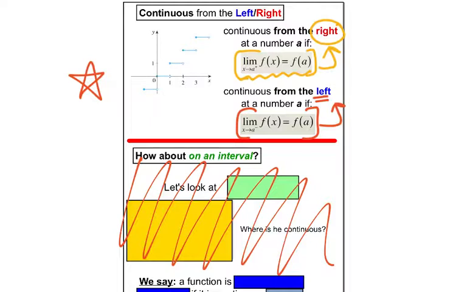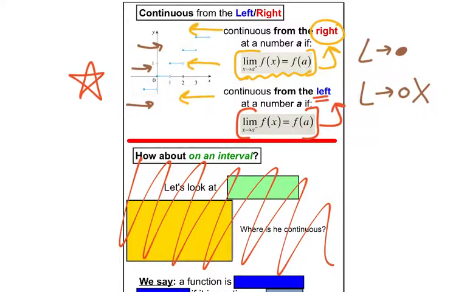Because, in easier words, you're continuous from one side if the limit goes to the actual dot. If your limit goes to like an open circle, then you're not continuous from that side. So you can see as I approach from the left, on all these little branches, you're not continuous from the left because your limit from the left only equals an open circle and not a dot. But on all these, as I'm taking the limit from the right of each of these also equals the dot. So you're all continuous from the right.